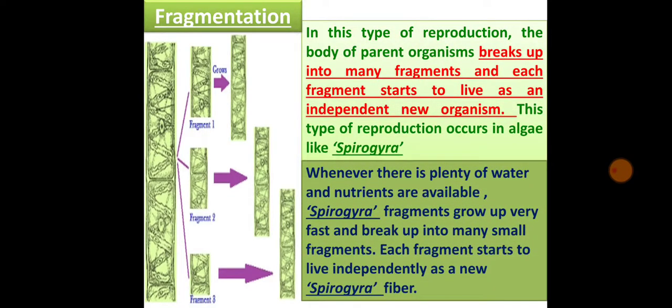Whenever there is plenty of water and nutrients available, Spirogyra filaments grow very fast and break up into many small fragments. Each fragment starts to live independently as a Spirogyra filament. So just refer to all this on page number 24, figure 3.7.